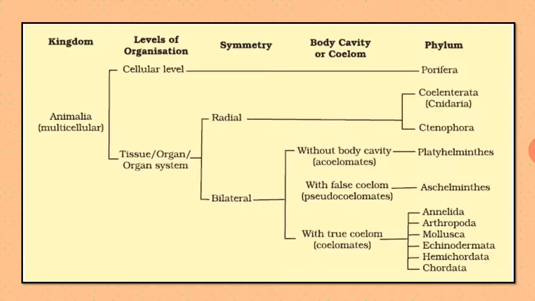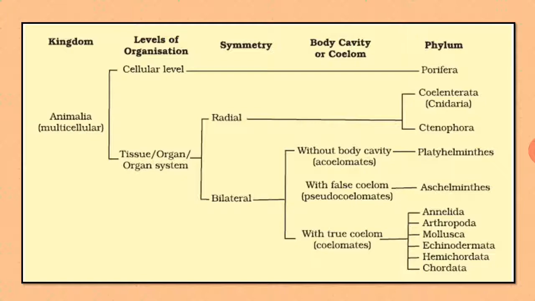The body cavity or coelom: in the first point there is no separation or classification according to body cavity. Directly acoelomate, pseudocoelomate and coelomate types can be studied. If there is a group of organisms having tissue level organization, but in the form of symmetry they are bilaterally symmetrical, then acoelomate, that means the body is without a body cavity, they are Platyhelminthes.